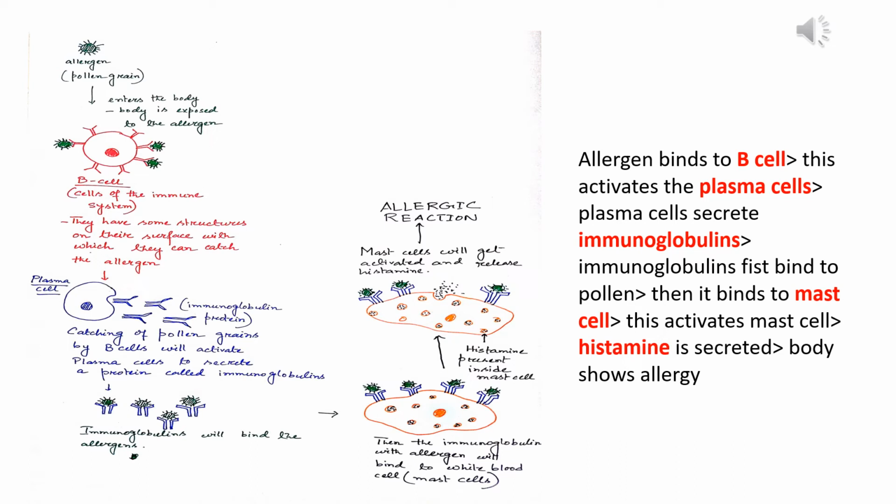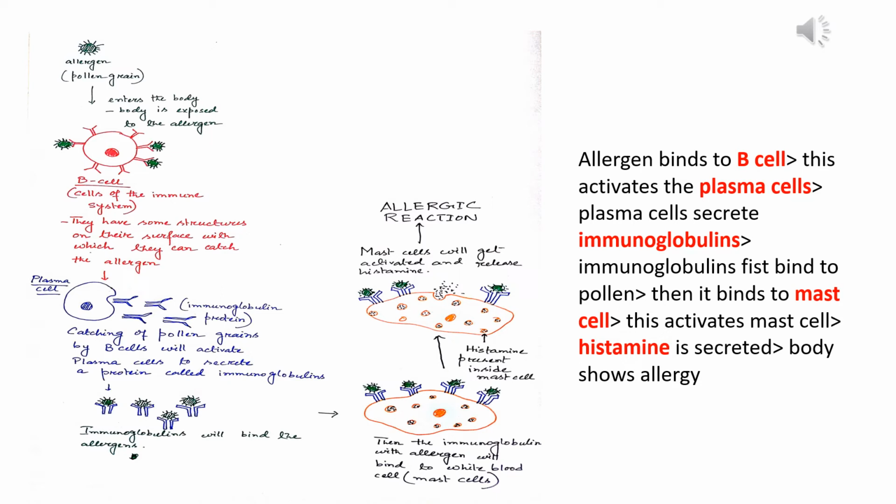When the allergen enters the body, there are some cells of the immune system called B cells. B cells have structures on their surface that can bind that allergen. So the receptors on the B cell have bound the allergen.